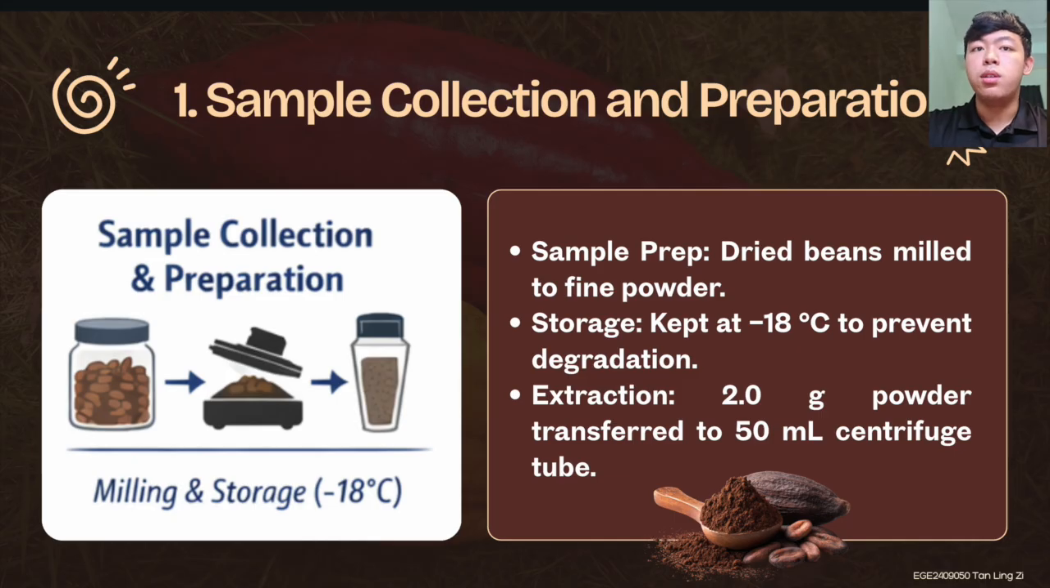First, dry cocoa beans were ground into a fine homogeneous powder and stored at negative 18 degrees Celsius to prevent analyte degradation. For extraction, 2 grams of cocoa powder were weighed into a 50 ml centrifuge tube.